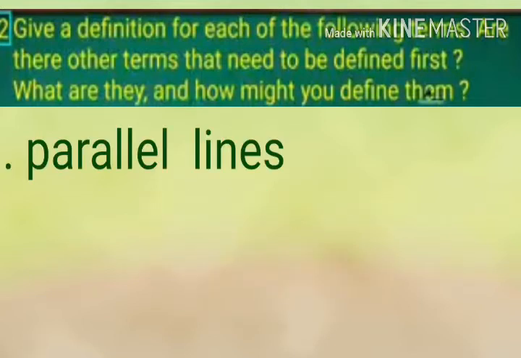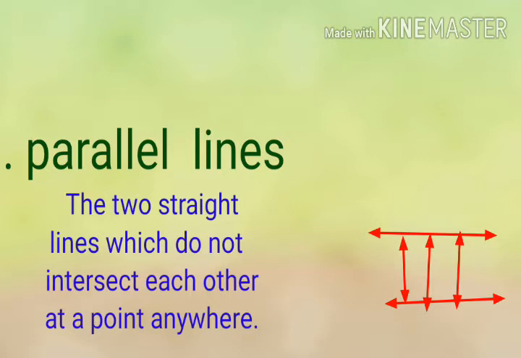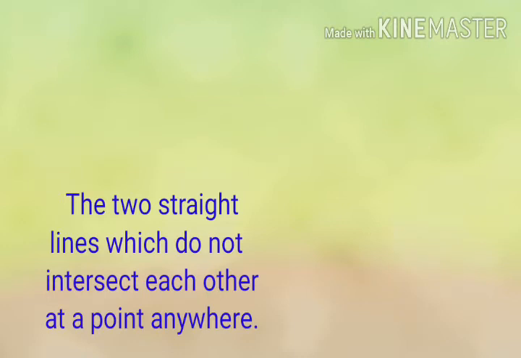Okay. So here the first question is the definition of parallel lines. Two straight lines which do not intersect each other at a point anywhere are called parallel lines. That means parallel lines do not intersect each other, and they can extend anywhere but they never meet at any point.